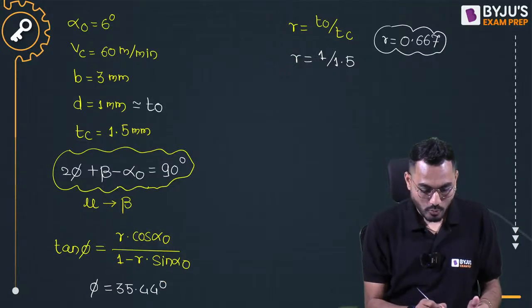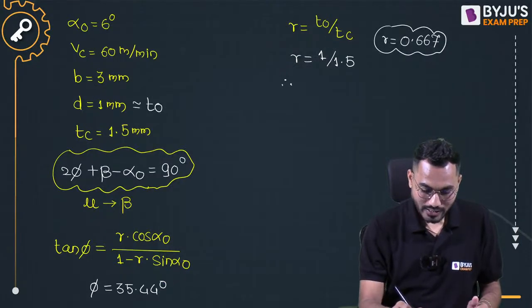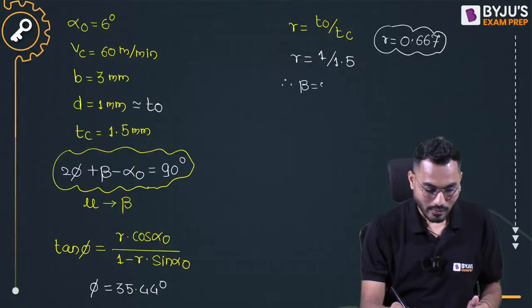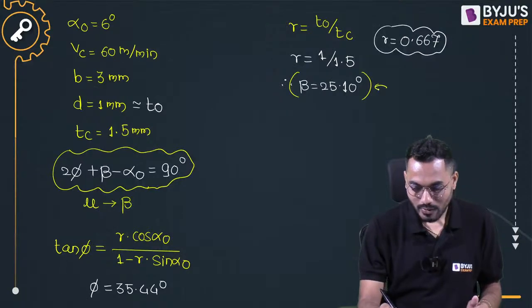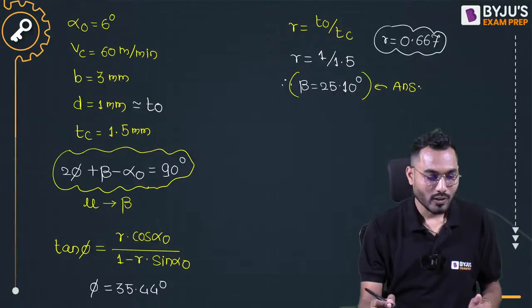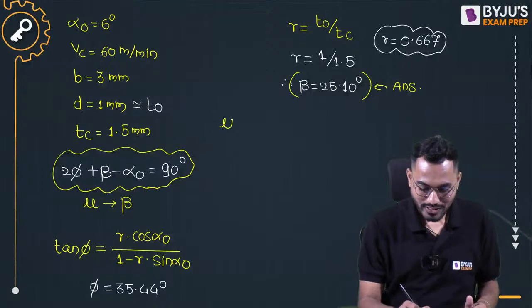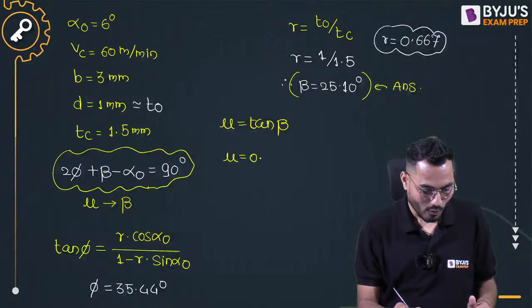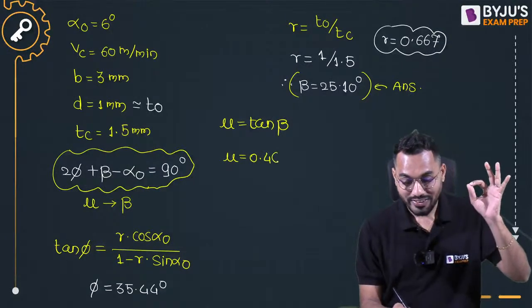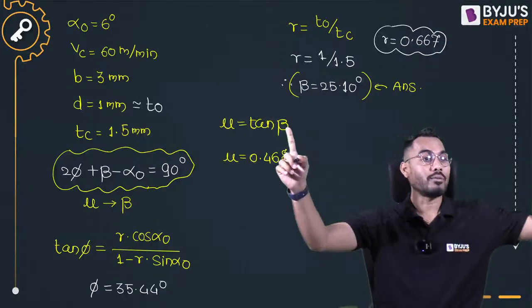35.44 degree. Now you put it here. If I put it here, I'll get the value of beta. So value of beta is coming 25.10 degree. And then I require to calculate mu. So can I say mu is exactly equal to tan beta? Tan of 25.10. So mu value is coming 0.468.